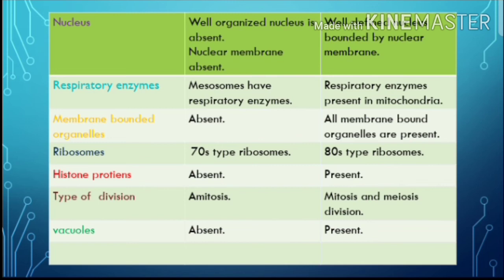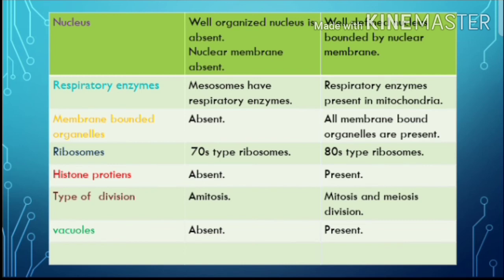Type of division. Amitosis is a division which occurs in prokaryotic cells. Amitosis is a division of the entire cell, a binary division. It is also called karyotypic division.